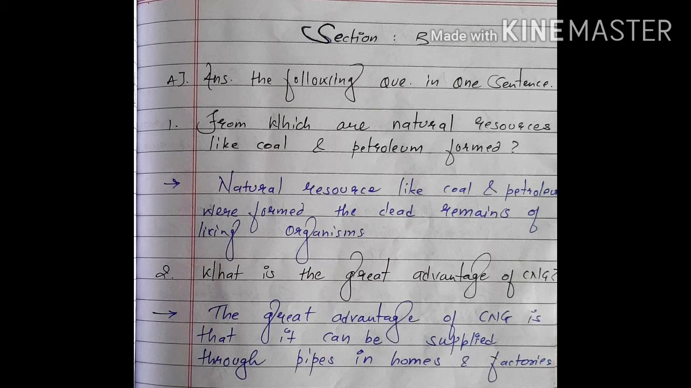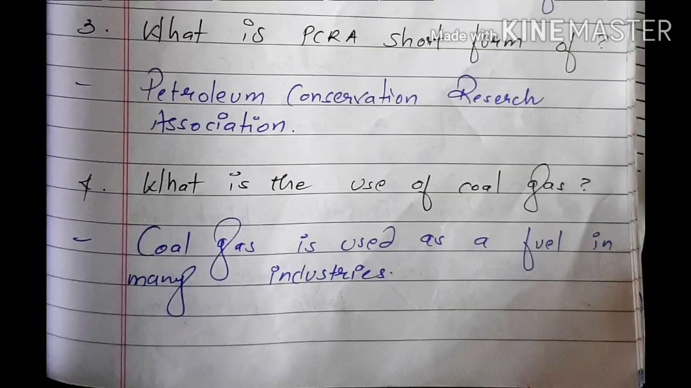Second question is, what is the great advantage of CNG? And the answer is, the great advantage of CNG is that it can be supplied through pipes in homes and factories. Now third question is, what is PCRA short form of? That is, what is the full form of PCRA? And the full form of PCRA is Petroleum Conservation Research Association.